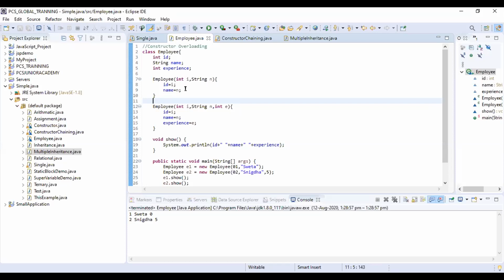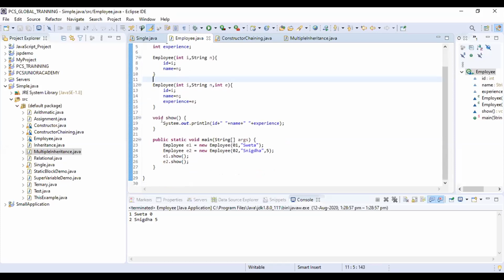Then I created a second constructor with the same name Employee, and passed three variables within it. And I have declared one method, the show method, to print the ID, name, and experience.